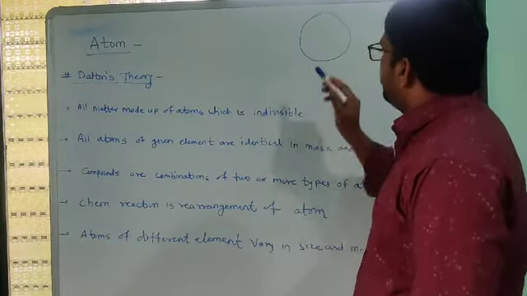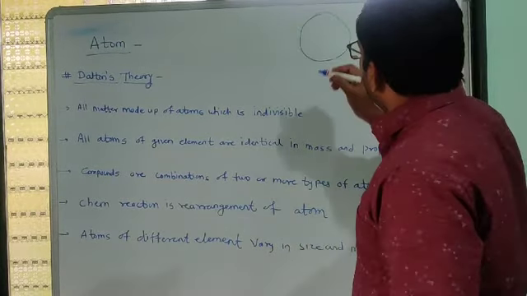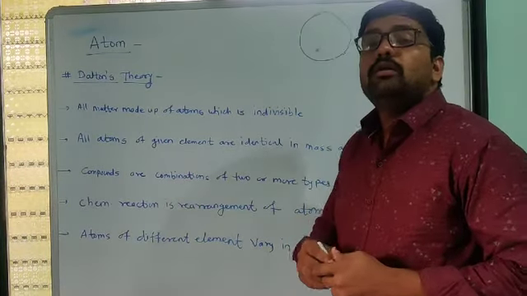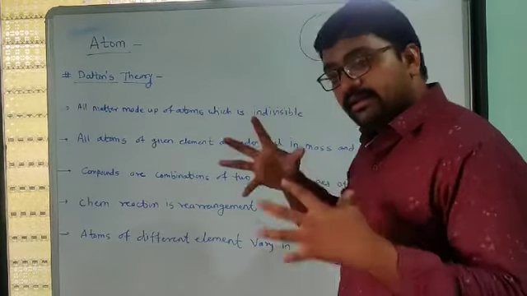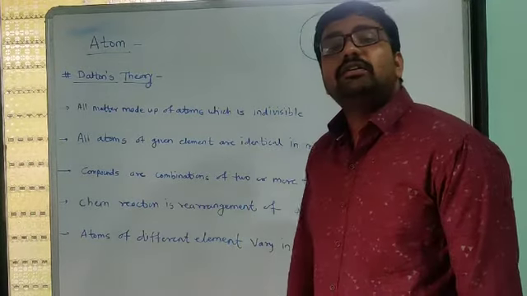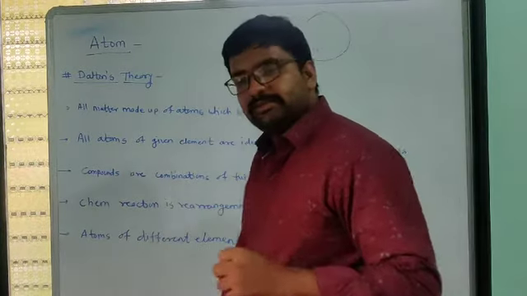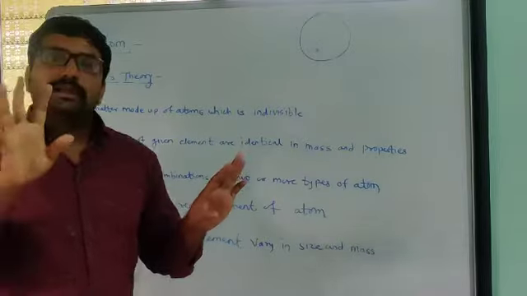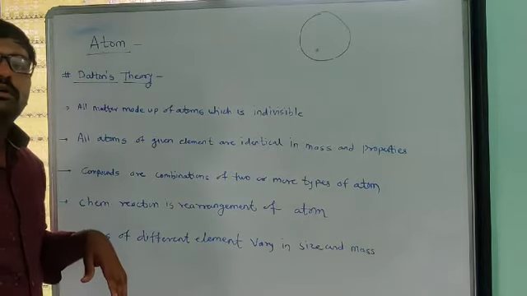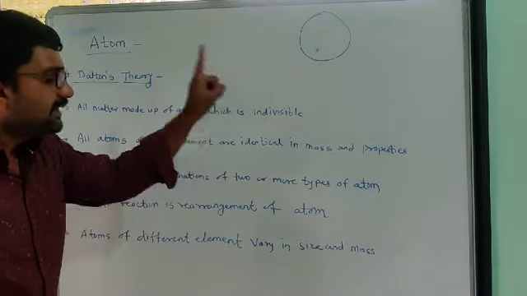Dalton tells that the atom is sphere-like in shape, and the distribution of mass is uniform all over this rigid sphere. Whatever matter the atom has is uniformly distributed. That is Dalton's prediction about the atom. He also makes other predictions, that all matter is made up of atoms which are indivisible.